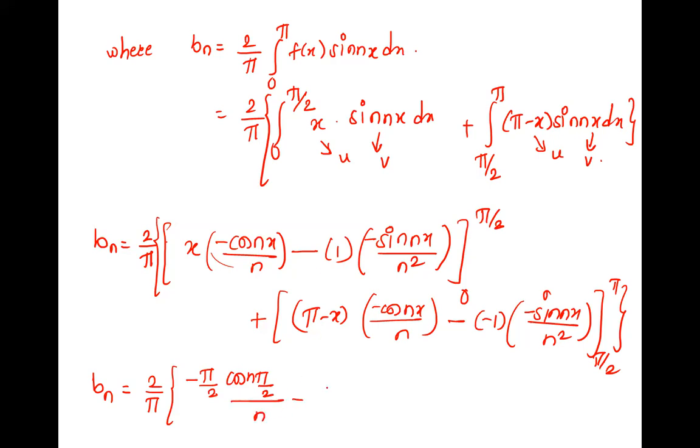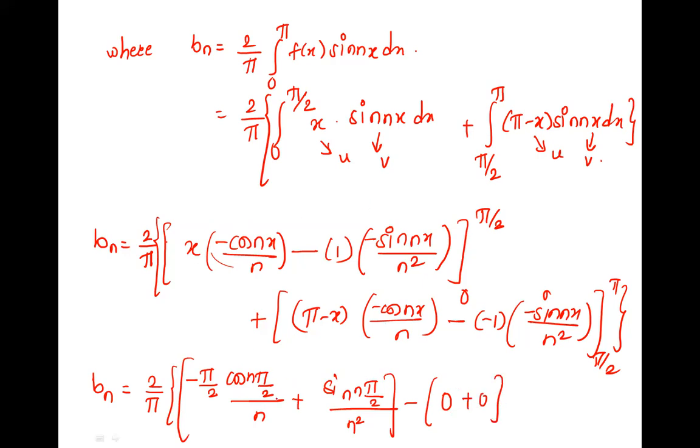Minus minus becomes plus sin n pi by 2 upon n square. Upper limit is done. Minus lower limit, that is 0. So 0 into anything is 0, and sin 0 is also 0. So this upper part is done.